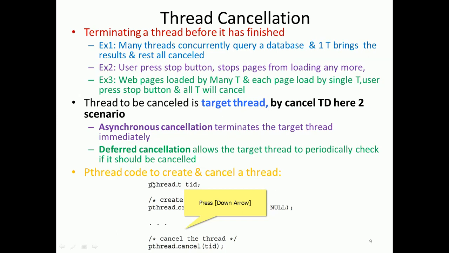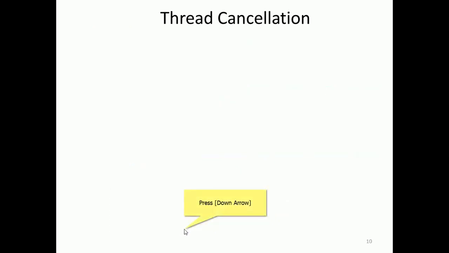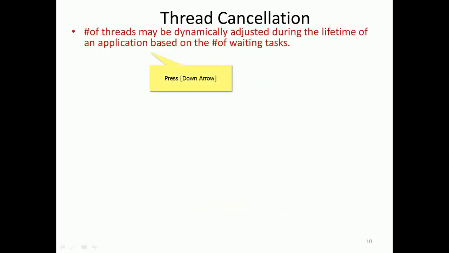So that is a kind of deferred cancellation thread, that is. It will periodically check, so after checking that, after completion, it will allow them to cancel. The number of threads may be dynamically adjusted during the lifetime of the application based on the number of waiting tasks.